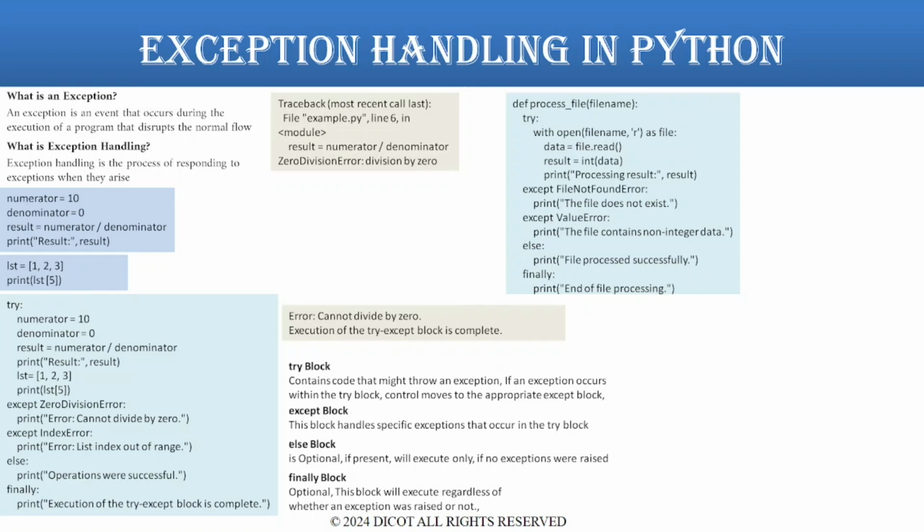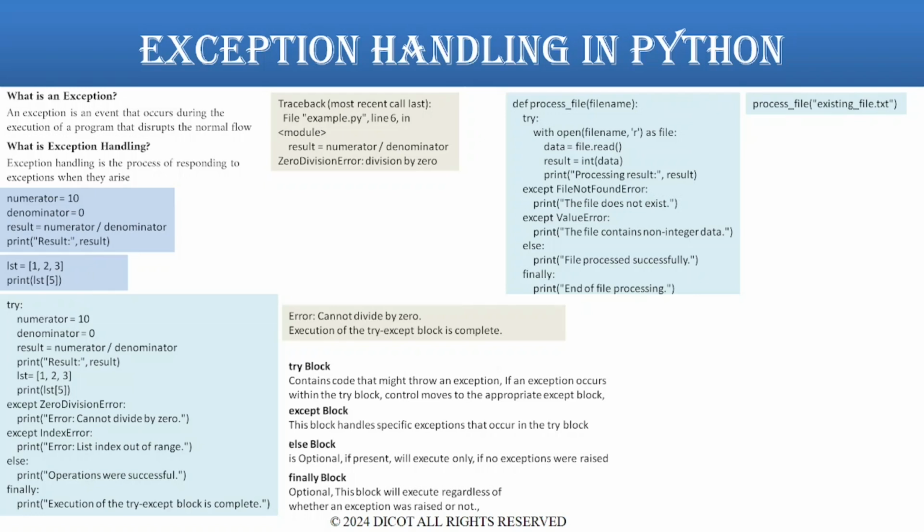Now, let's test the function process_file. For different scenarios, let's assume there are three files. Existing_file.txt exists in the system and has valid data. Missing_file.txt does not exist in the system. Existing_file.txt exists in the system but has invalid data. Now, let's call the function process_file with each of these files and examine the output.